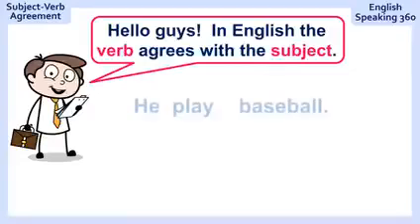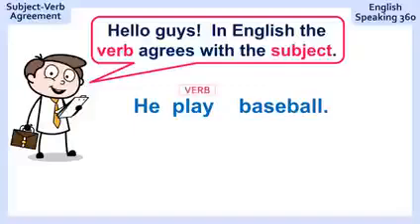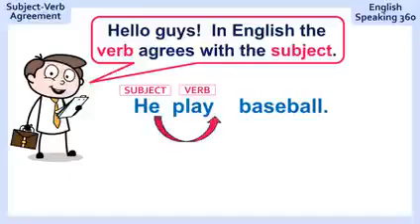What does that mean? It means this: "he play baseball." So you have to find the verb first. The verb is play, that is the action. But now, if you want to find the subject, you have to ask before the verb who plays or what plays baseball. In this case, it's who. Who plays baseball? And the answer is he. He is your subject. And I said the verb agrees with the subject. So we have to say "he plays baseball."